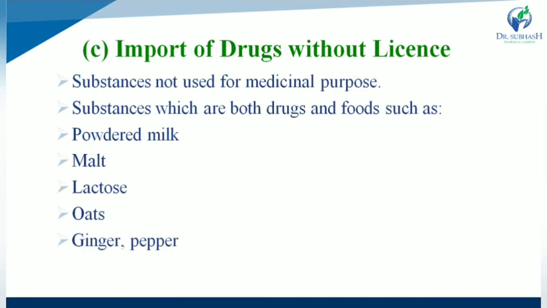Next one, import of drug without license. So which type of drugs are imported without a license, where a license is not necessary for importation? Substances that are not used for medicinal purpose, like cosmetics and food beverages such as powder milk, malt extract, lactose, oats, ginger, pepper, all are foods as well as cosmetics. In those cases, the items are imported without license.